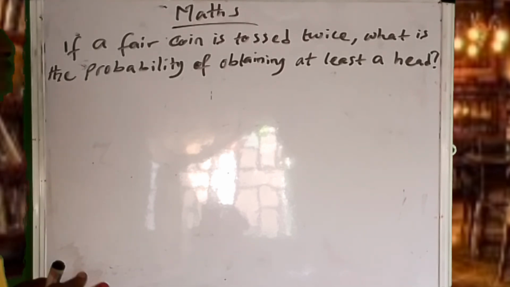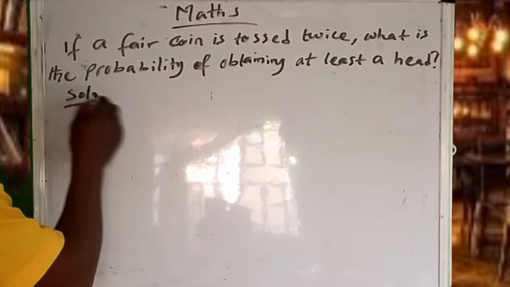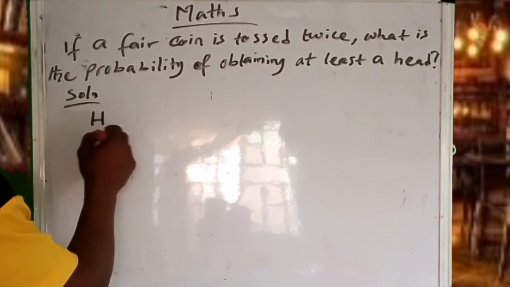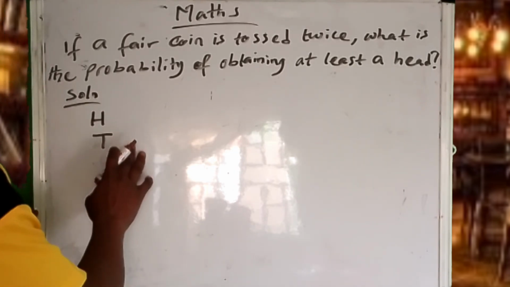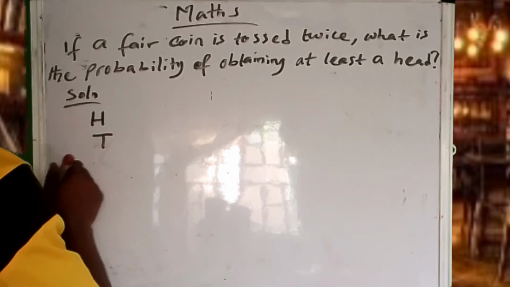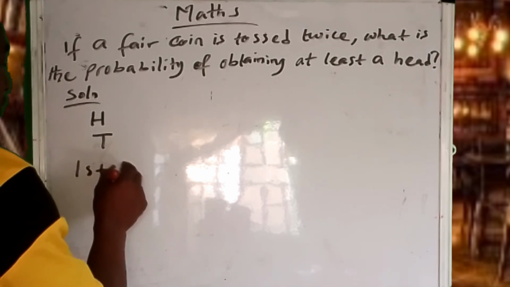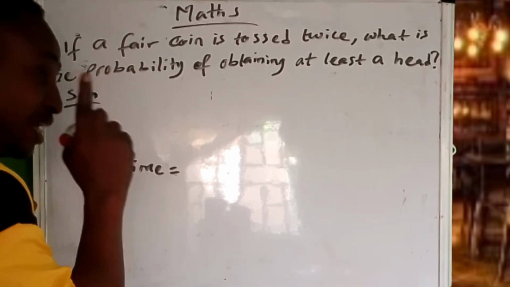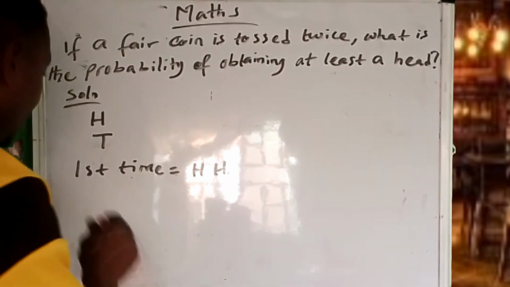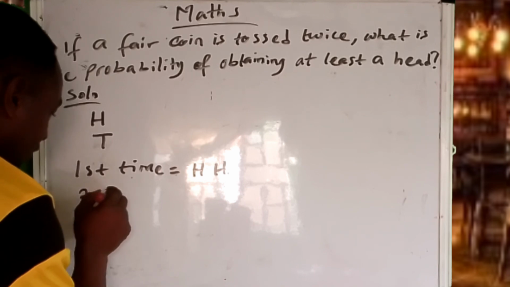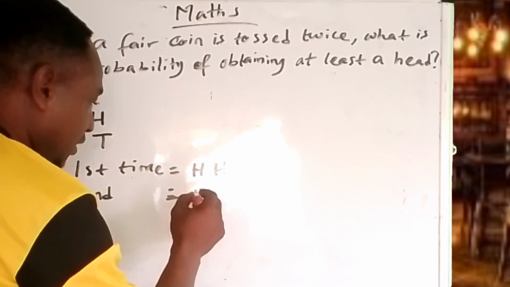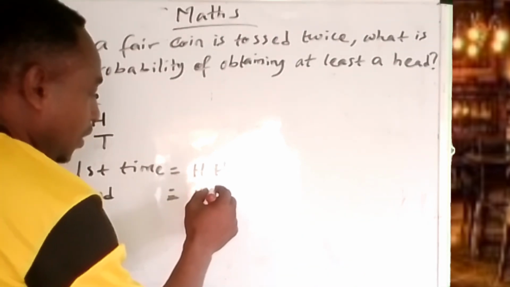Now, a coin has two sides, head and tail. If this coin is tossed twice, the first outcome is that we get a head and a head. The second outcome is that we get a head and a tail.